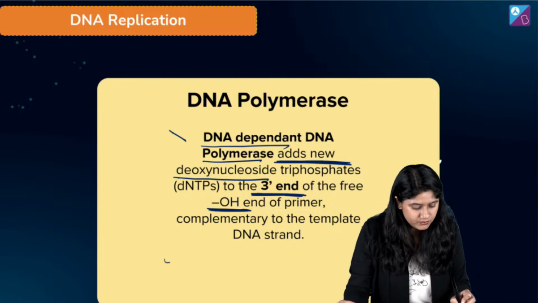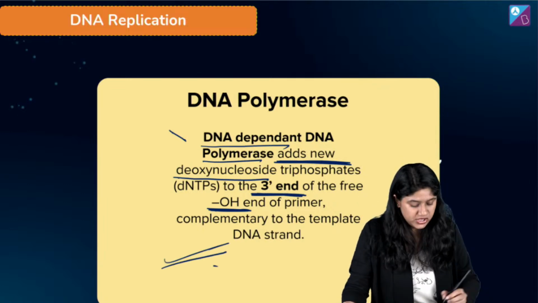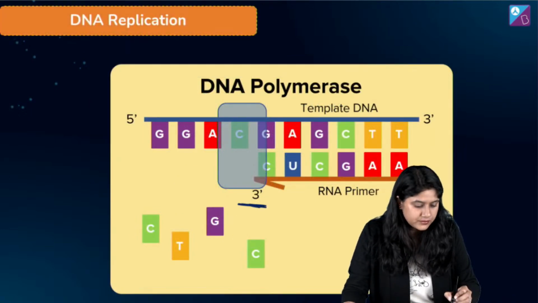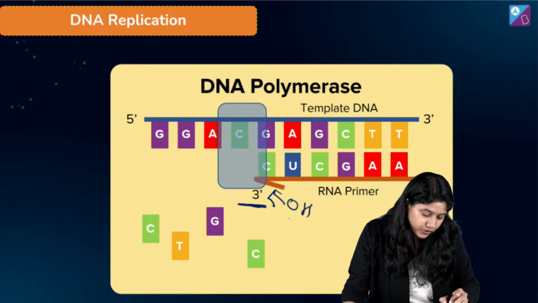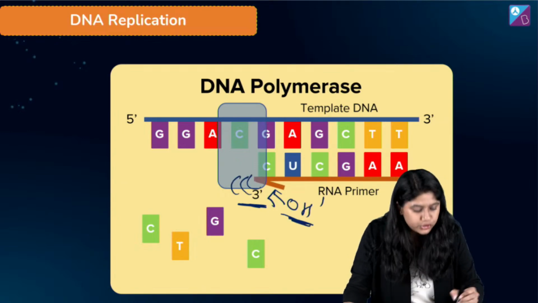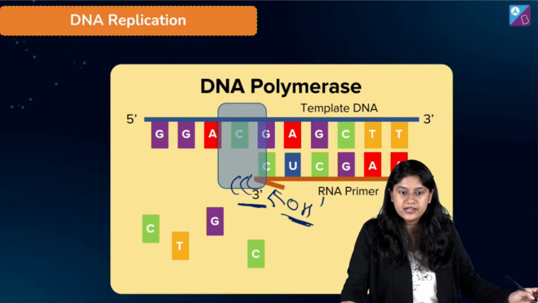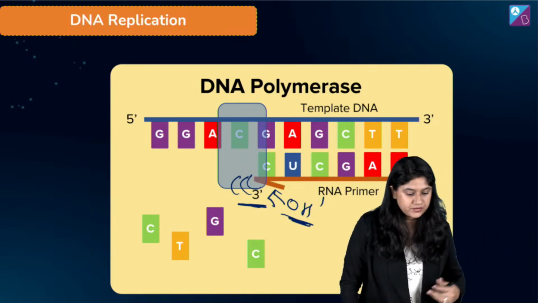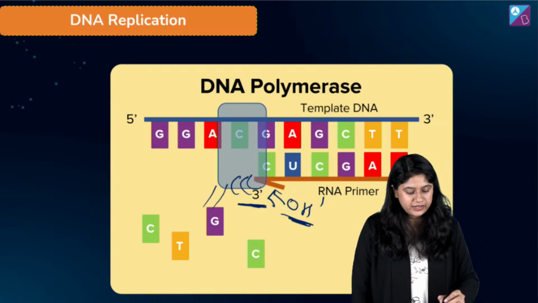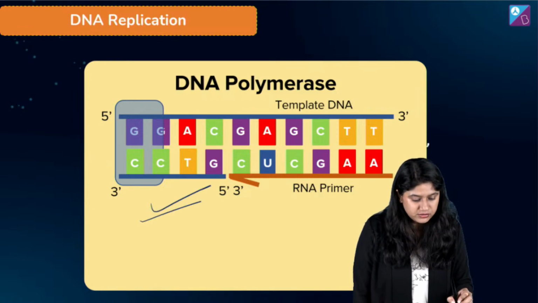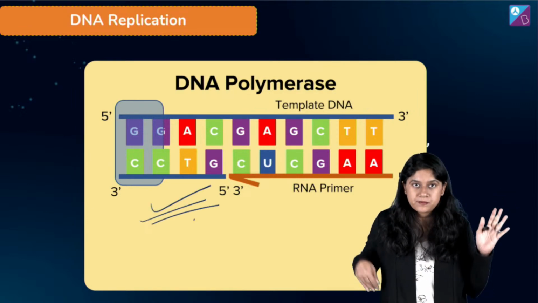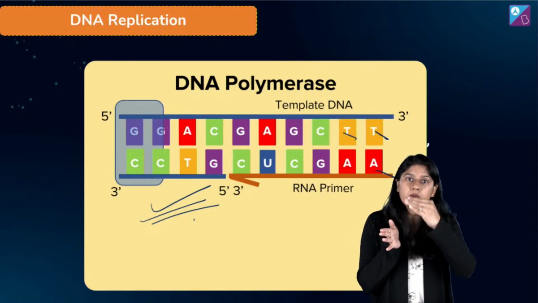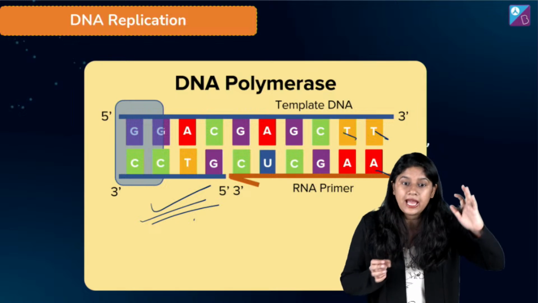Clear? ये समझ में आ गया सबको? चलिए यहां पे देखें, here we have, see, 3' है, right, यहां पे OH जो free OH है वहां पे हम देखेंगे nucleotides की entering. क्लियर? Done done done everyone, जल्दी से बताइए. See यहां पे additions हो रहे हैं, धीरे धीरे आगे जाएंगे, और इसी तरीके से will have complementary base pairs, right, यहां पे T है, A, T, A, G, C, इस तरीके से we will see that DNA replication will keep on happening.